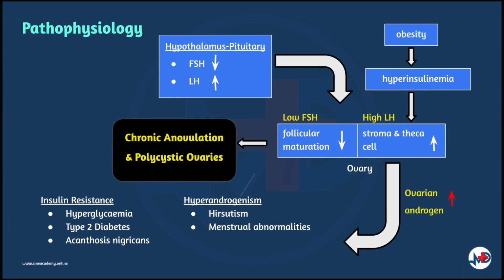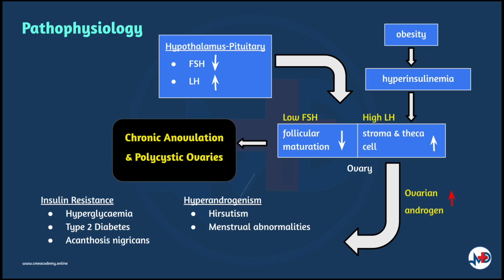Now, let's discuss the pathophysiology of PCOS. This diagram illustrates the pathophysiology of it. There are many proposed mechanisms of PCOS. They are hormonal imbalance at the hypothalamic pituitary ovarian axis, insulin resistance, genetic, and obesity.